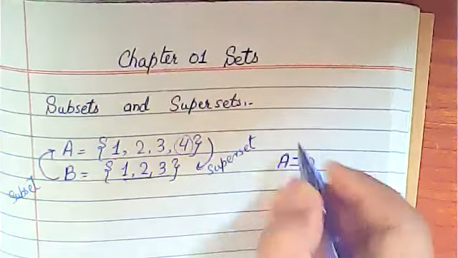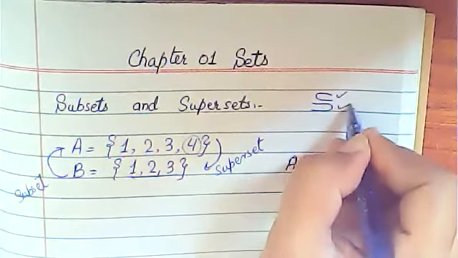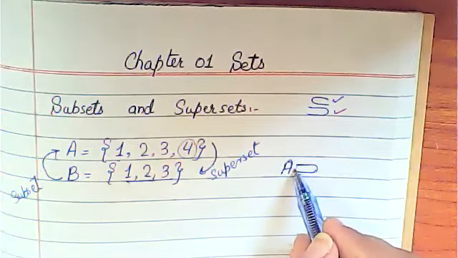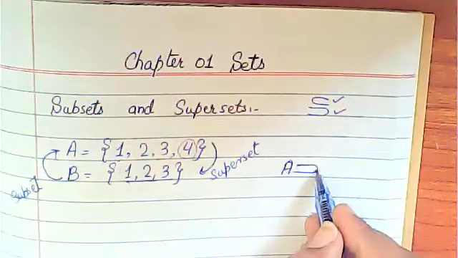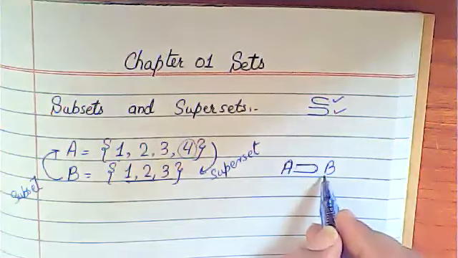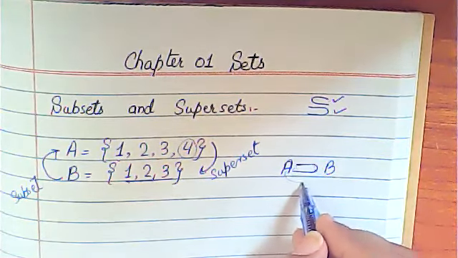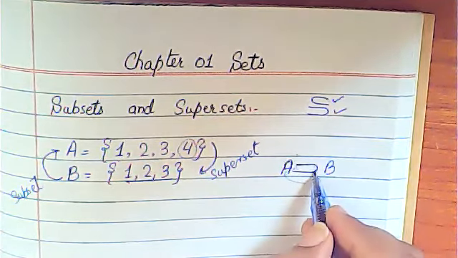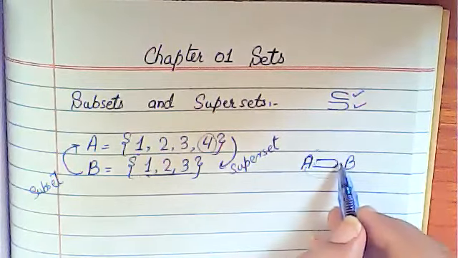For subset, either this symbol or this one will be used. The element on the open side is the superset, so we write A here, and B is the subset, the mouth is closed, so you write B here. Now how will you read it? The mouth is open here, so A is the superset of B, and B is the subset of A because the mouth is closed here. Understand? So you will write it down here: A is the superset of B.